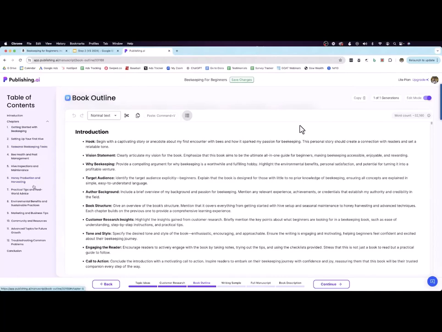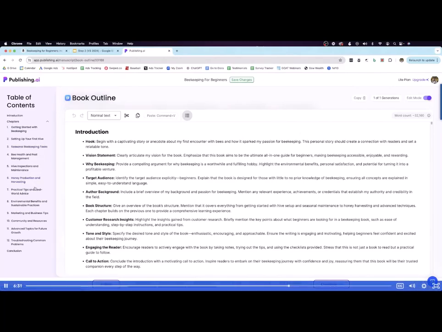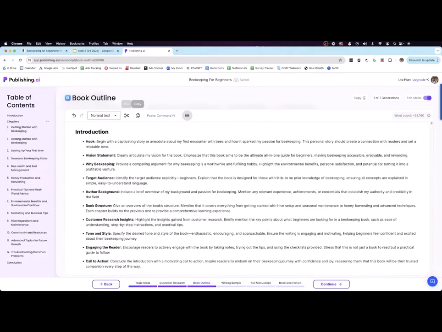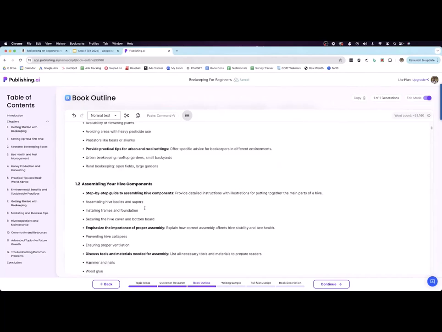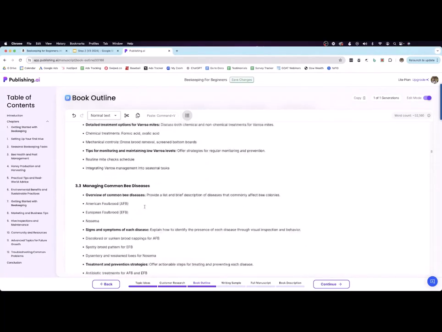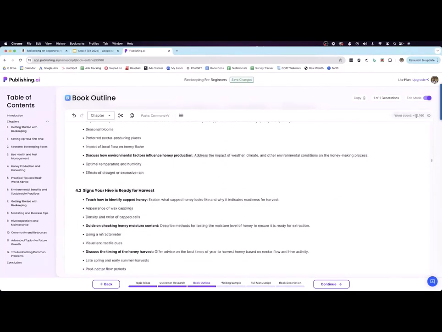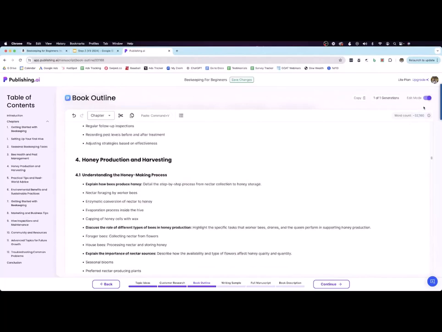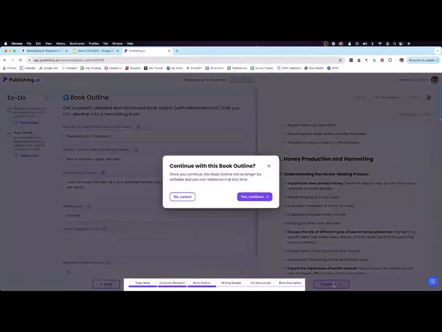And the great thing is, this is where you can really customize it and personalize it however you like, or you could just leave it as is. But you can move the chapters around, you can make edits, you can cut things out, you can tweak it to your heart's content. But let's just say we're happy with the outline. So we can see here that it's going to be about 32,000 words, which is the perfect length. Go out of this, and then we'll just hit continue.